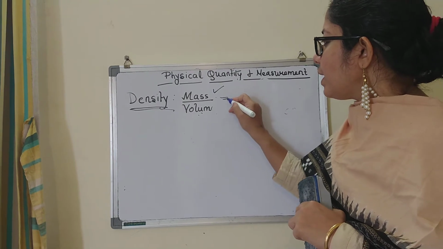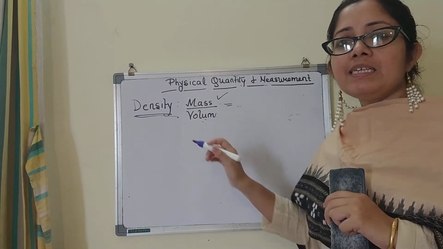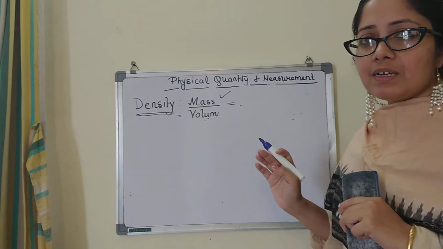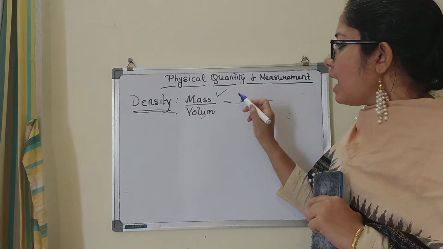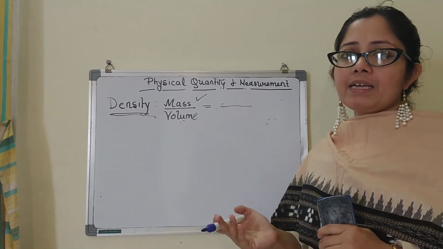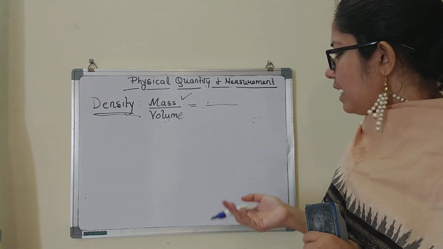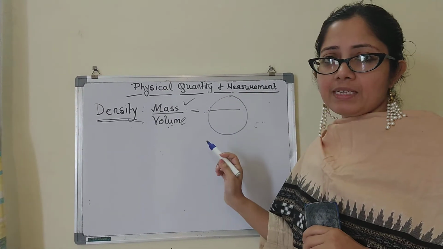So how will you find the mass of it? The mass you can find on a beam balance or physical balance. And how will you find the volume of a regular solid? By applying the formula. And from that you can find out the density.